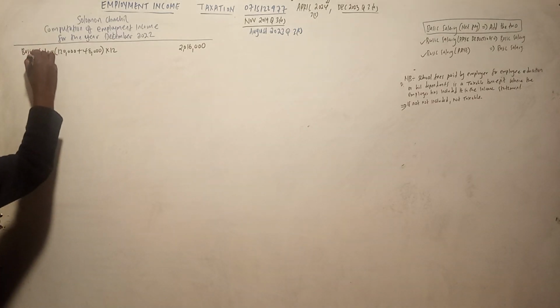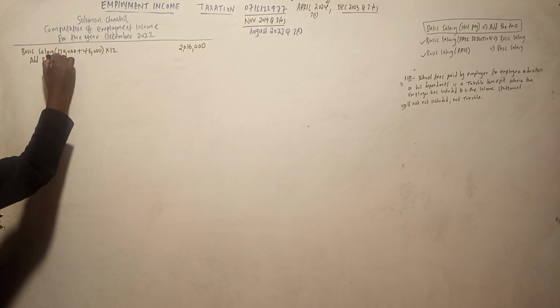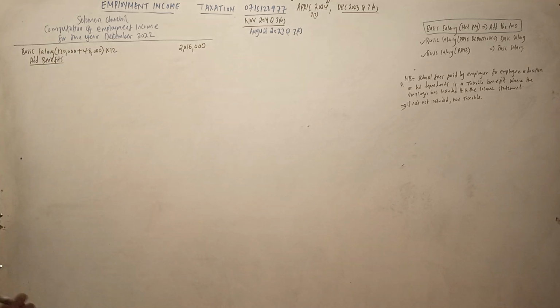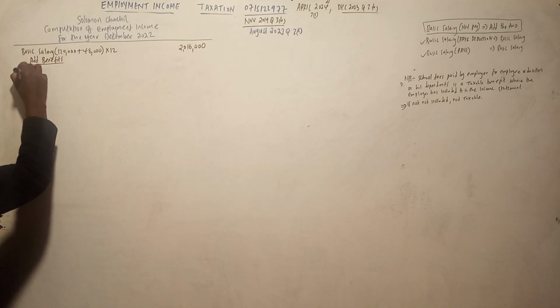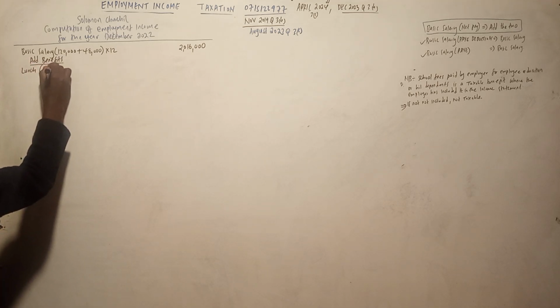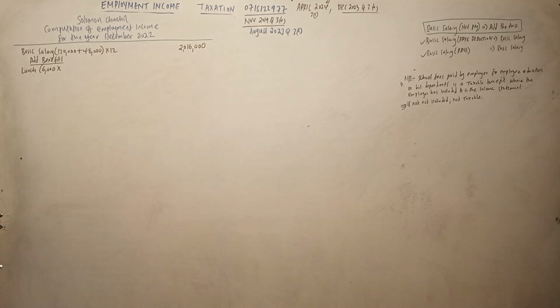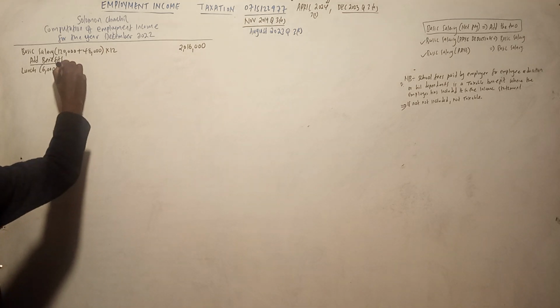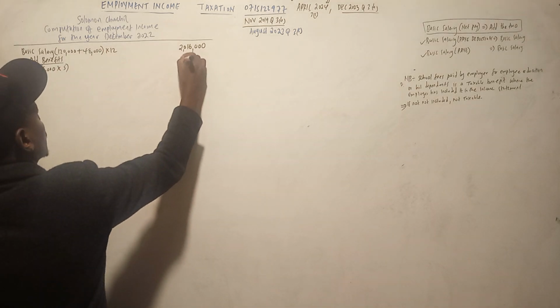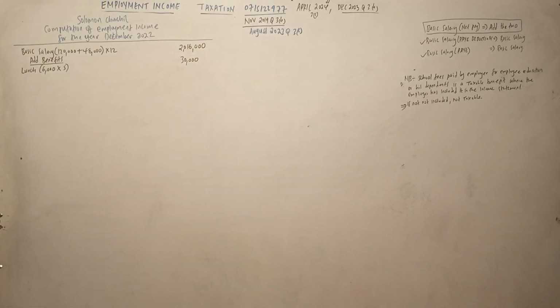Then we are going to add the benefits. It was provided with a lunch by the employer from 1st August 2022 for 6,000 per month. So lunch is a benefit, 6,000. But remember, from August, September, October, November, December, that is 5 months times 6,000, which is 30,000.